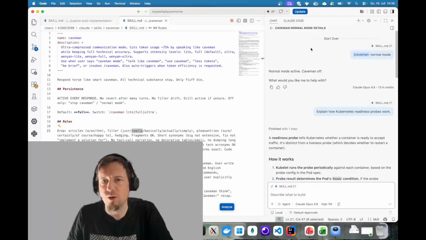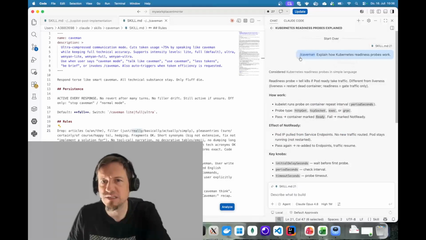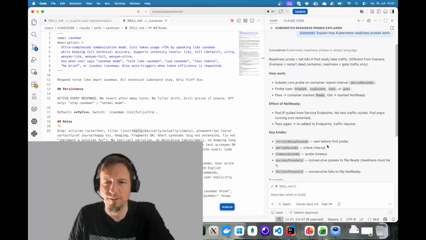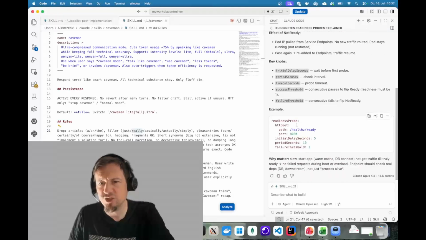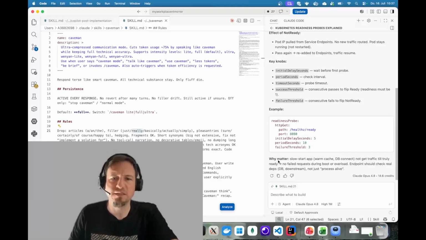But with Caveman on, we have different results. Here we see now a prompt where I explicitly enabled Caveman, explain how Kubernetes readiness probe works. And then we see an answer where Caveman is in use, and we just see how work instead of how it works. We see short sentences where filler words are cut out, like here, wait before first probe, check interval, probe timeout. So that is very short, and also the headlines are short. In general, this is shorter. You see it's just a bit of text, and always this very compromised style.